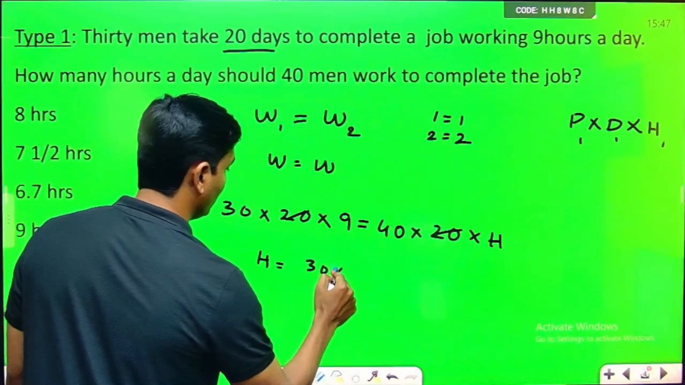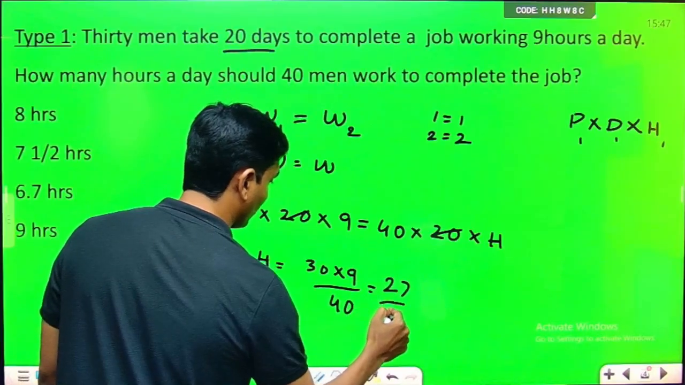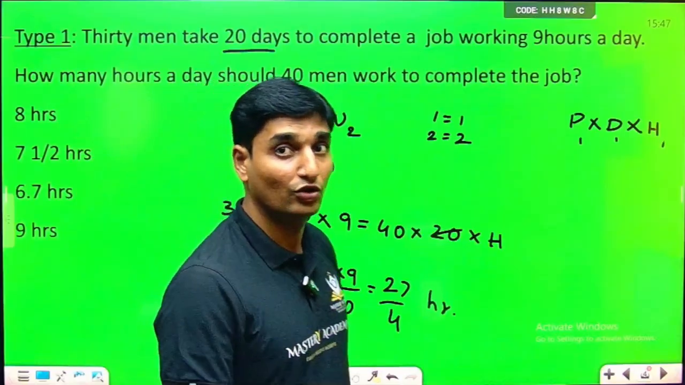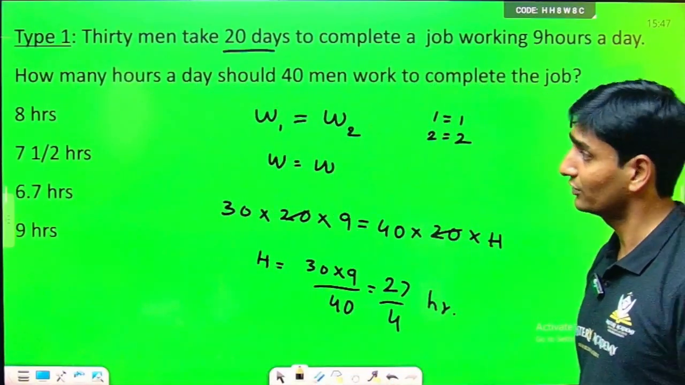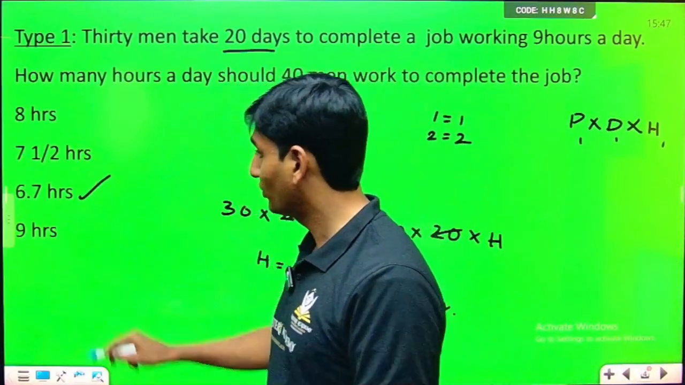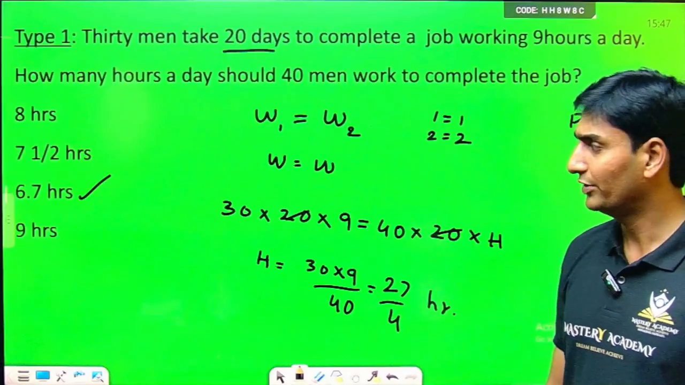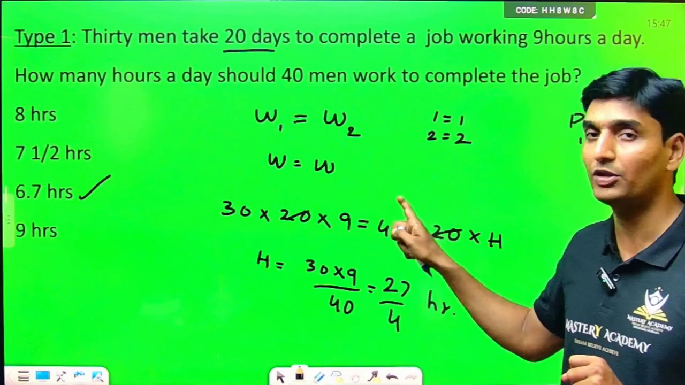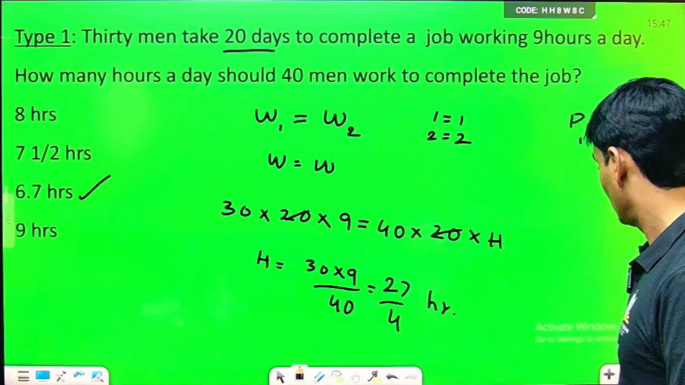So if you want to calculate the number of hours, so this will be what? 30 into 9 upon 40. So that will be 27 upon 4 hours. 27 upon 4 is 6.7 hours. A very basic question. Please do not get confused with respect to the formulas. There is only one formula. Depending on the question, you will have to apply. I hope it is clear, guys.